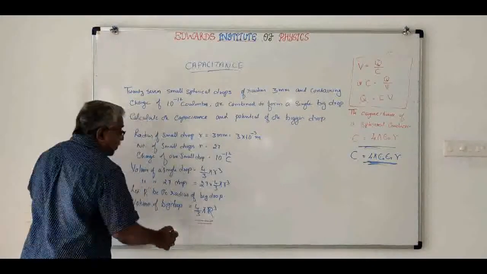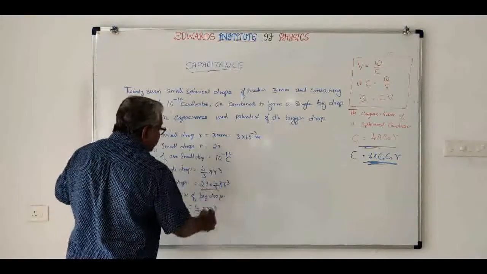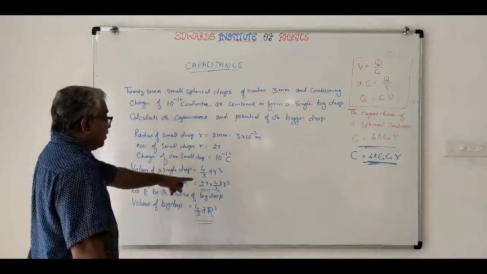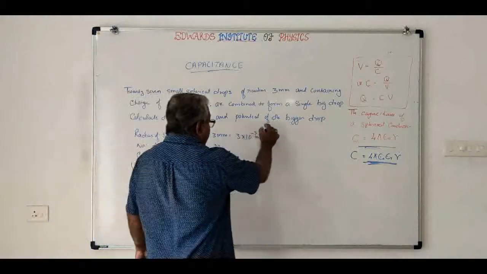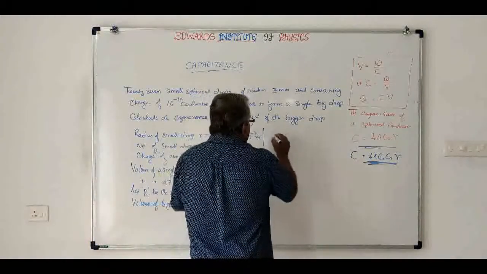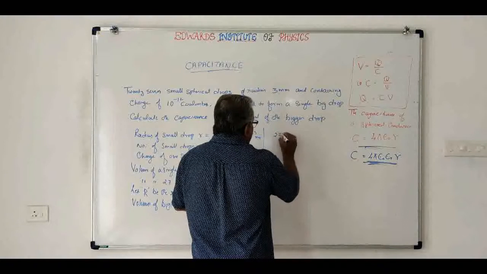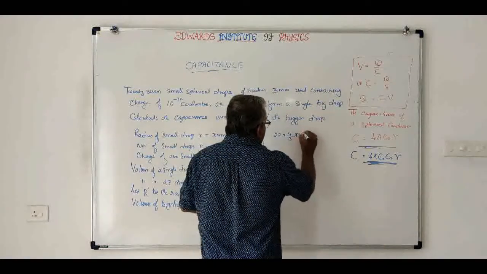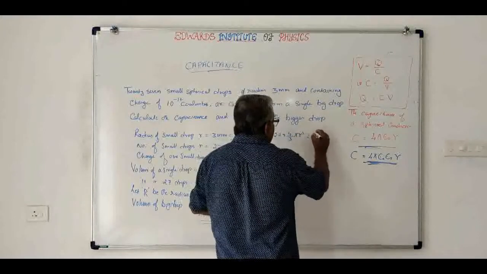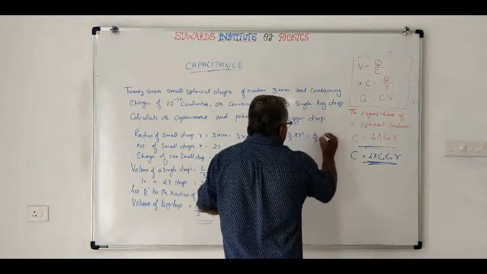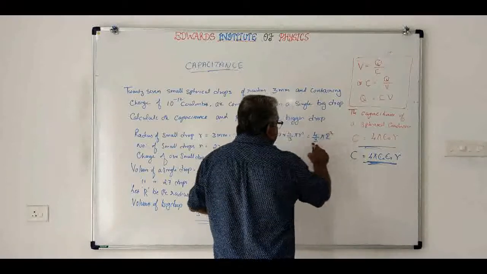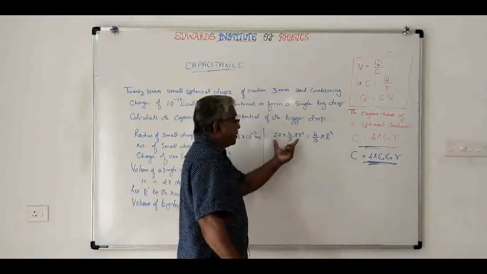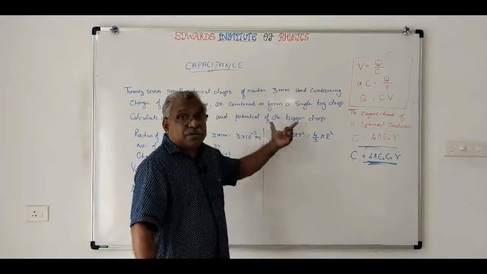This 4 by 3 pi R cube will be equal to 27 into 4 by 3 pi r cube. This is the volume of the big drop and this is the total volume of 27 drops.